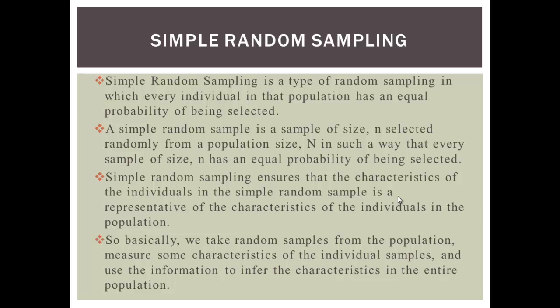So if you want to take individuals to be included in your sample, they should be randomly selected individuals that will be a representative of the population. You go to the baseball stadium, you go to the hospital, you go to different neighborhoods in the city, and you randomly select individuals from those neighborhoods, and then they will participate in the survey.